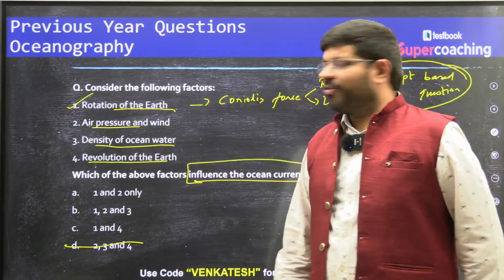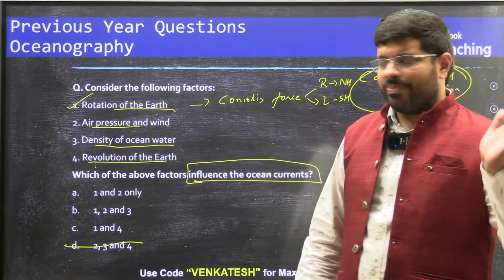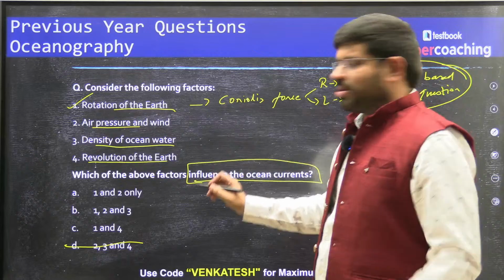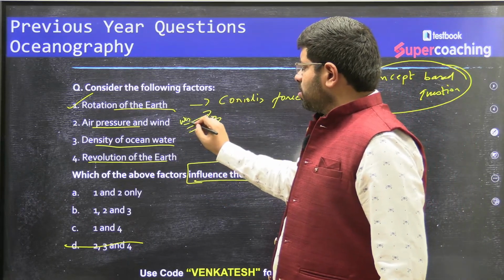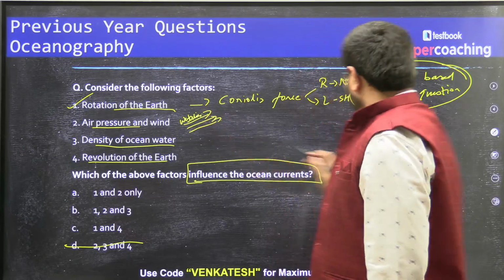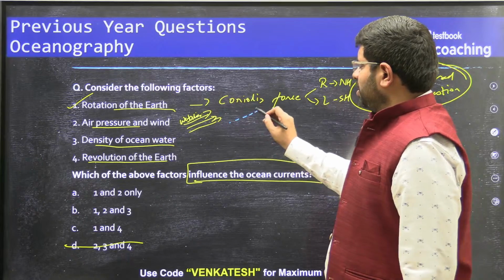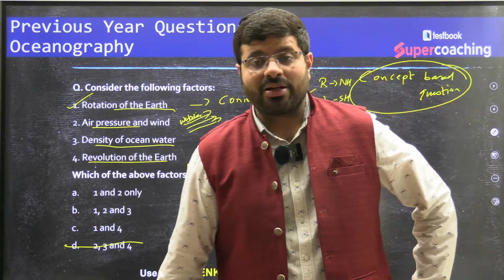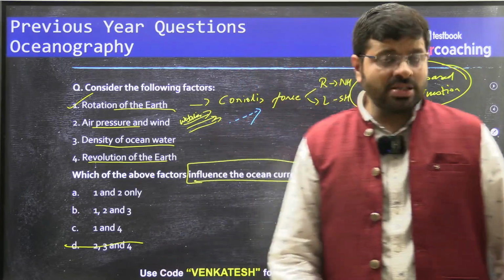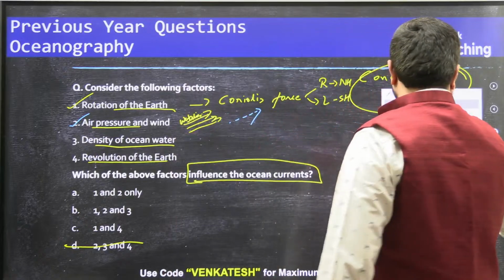Air pressure and wind: we all know that when winds like the westerlies are moving in the northern hemisphere in this direction, the current will also move in the same direction. So definitely air pressure and wind systems have an impact on the movement of the ocean currents. So this statement is also right.